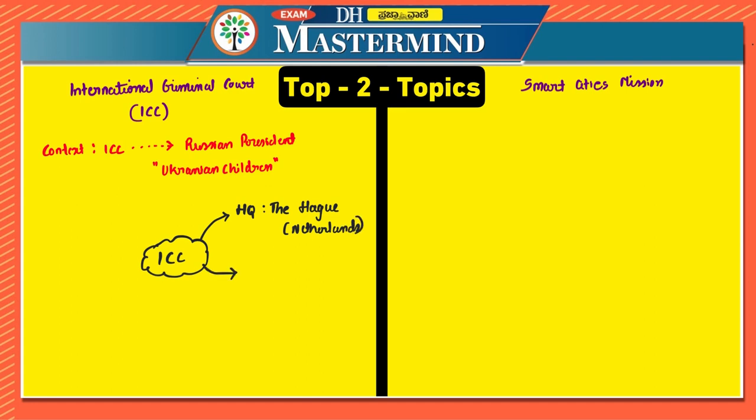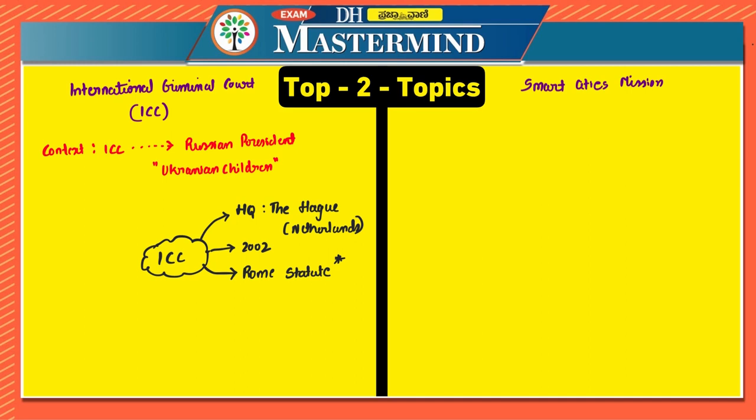Most important point with respect to the International Criminal Court is that it was constituted by an international treaty. What treaty was that? It is the Rome Statute. Very, very important. We'll discuss it in a little more detail also, but before that we'll look at the spider diagrams in order to remember the facts. So this was constituted on July 1st, 2002.